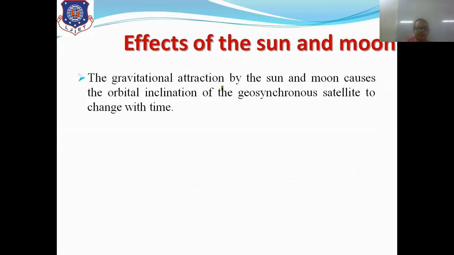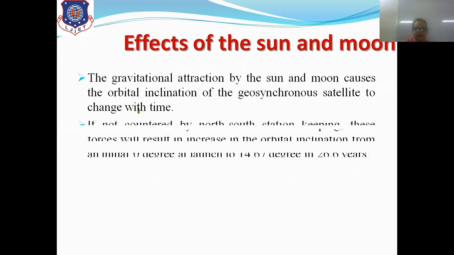So the gravitational attraction by the sun and moon causes the orbital inclination angle of the orbit to change, right? And as the inclination changes, the rest of the things will also change with respect to the equator, right?